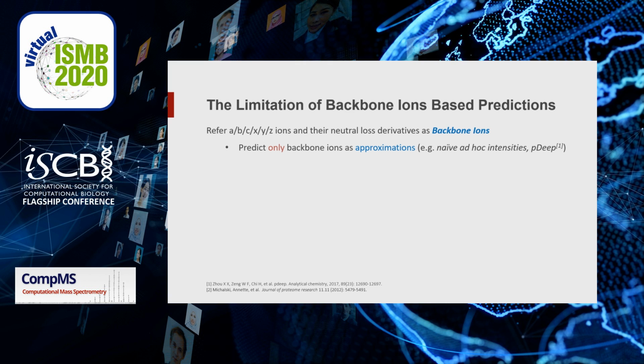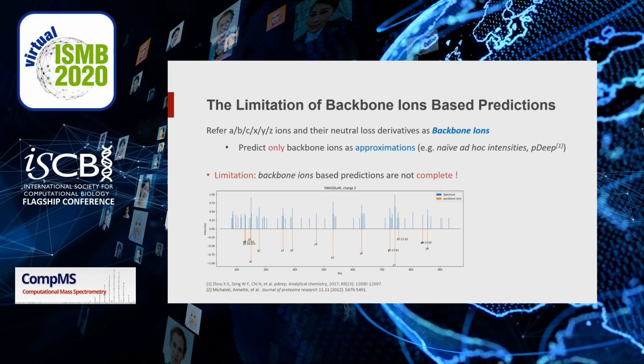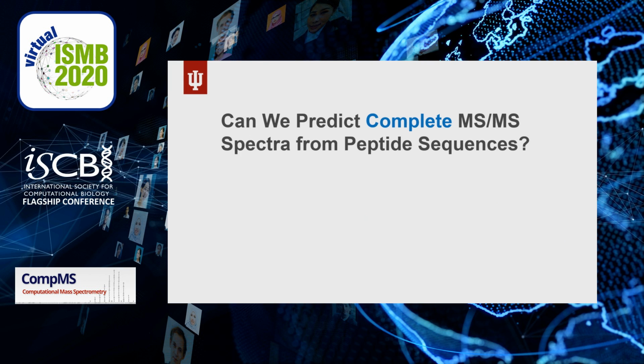Here we refer to backbone ions as a complete set of ABC XYZ ions and their neutral loss derivatives. Although backbone ions make up the majority of the spectrum, the predictions are far from complete. Like this spectrum, which marks all backbone ions at the bottom, shows that a noticeable portion of peaks are not from backbone ions. Actually, as this pie plot shows, nearly 30% of intensities are not from backbone ions. So the question is, can we predict complete tandem mass spectra?